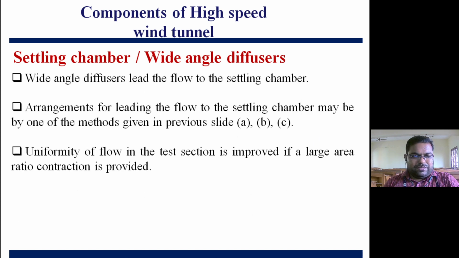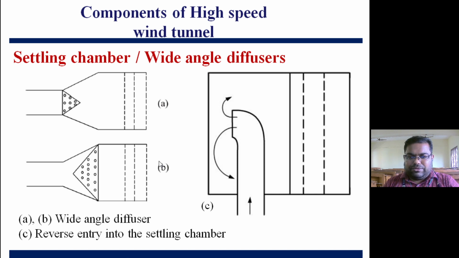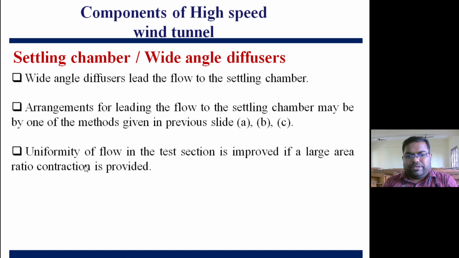So for the settling chamber, the wide angle diffuser leads the flow to the settling chamber. The arrangement for leading the flow to the settling chamber may be one of the methods A, B, C. Any one of these methods can be utilized. Uniformity of the flow in the test section is improved if a large area ratio contraction is provided. That means the area at the entry and exit of that convergent portion should be big enough to minimize the losses. That is the point. Uniformity of flow in the section is only improved if a large contraction ratio is used. So any of these three methods can be used for the settling chamber.